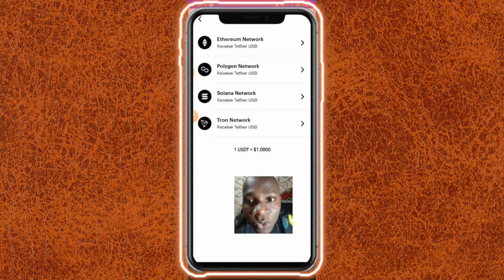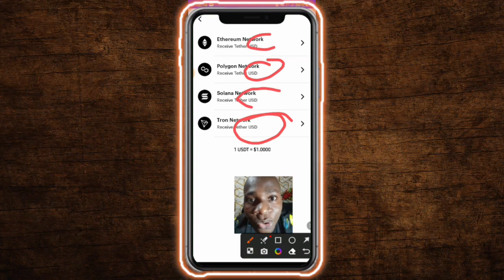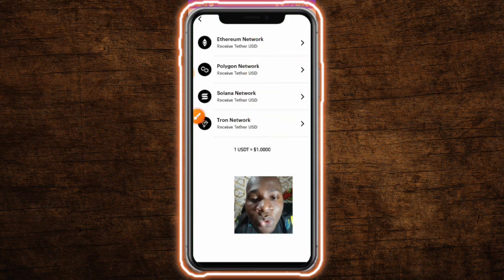So all you have to do is come here and select the network. This is USDT TRC20, this is Polygon, this is Ethereum. So if anytime you register on a platform and they say you should recharge USDT TRC20, all you have to do is come down here, recharge your wallet in Naira, and convert your Naira into dollar. Once you convert your Naira into dollar, from there you can come down here and click on digital dollar. Once you do that, from here you can send out USDT to that platform.